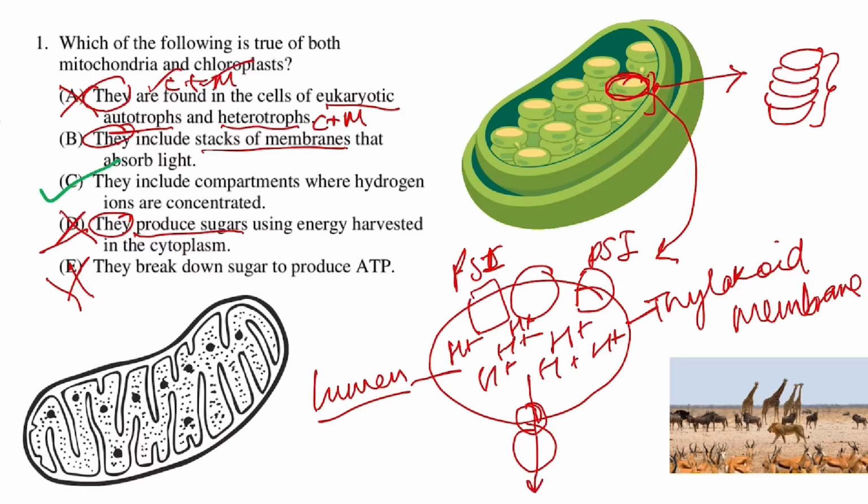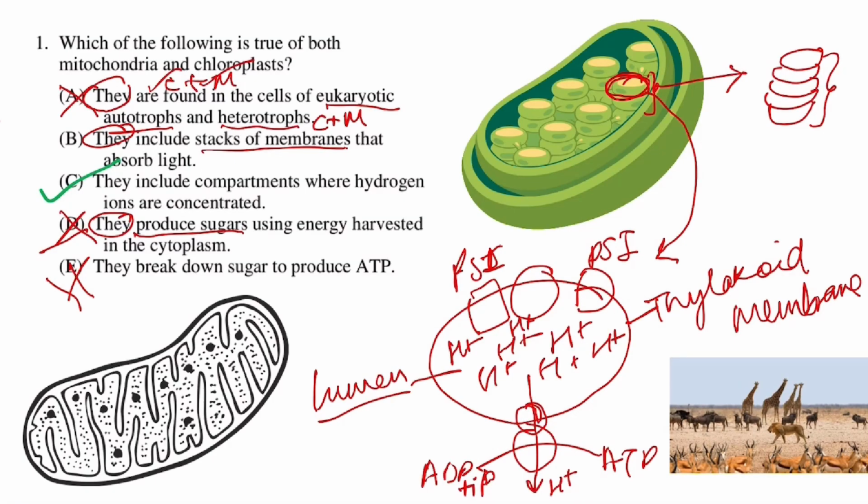Now what will happen here, you have F0 and F1 particles from where the hydrogen ion will be pumped out of the thylakoid membrane or the thylakoid lumen. When it does that, it's going to produce ATP, and it's going to do that when ADP will be combined with inorganic phosphate, and then it's going to produce ATP.